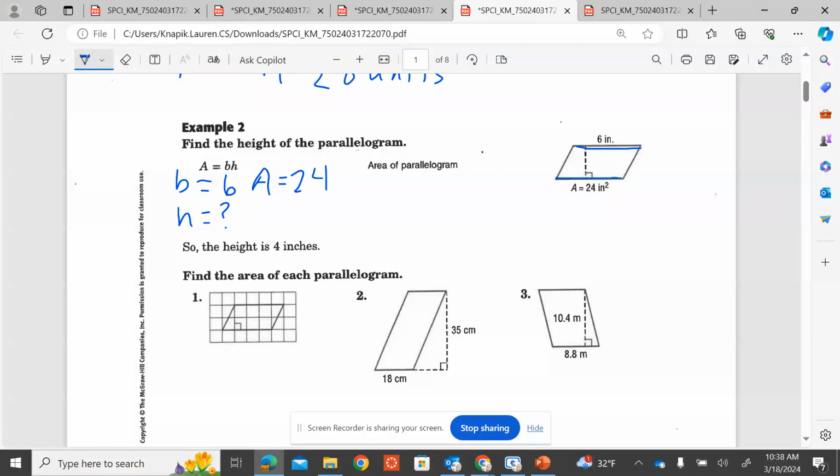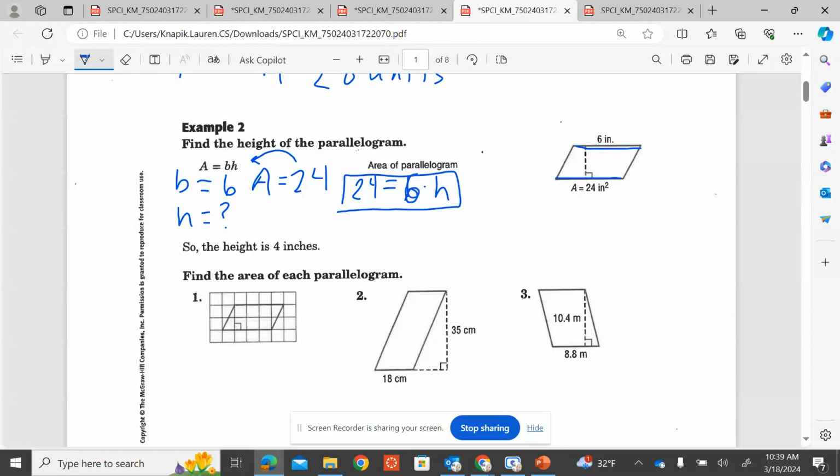Now we can just plug everything that we know back into our formula. We know A is 24. We know B is 6, but we don't know height. Guess what we have here? An equation we get to solve using inverse operations. If we have 6 times h, we want to get h by itself.